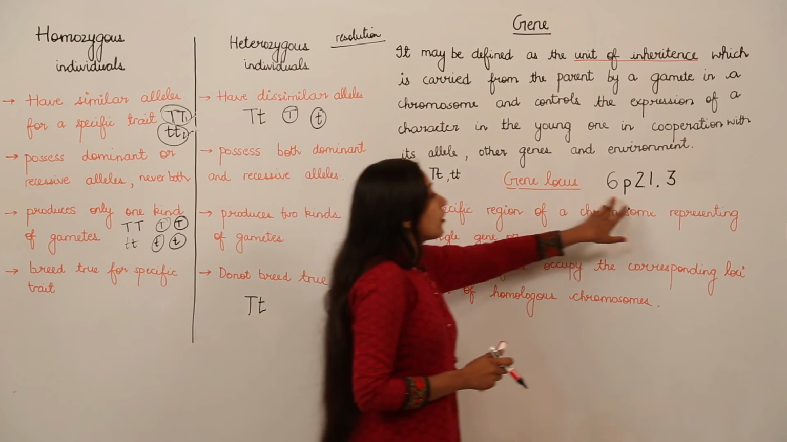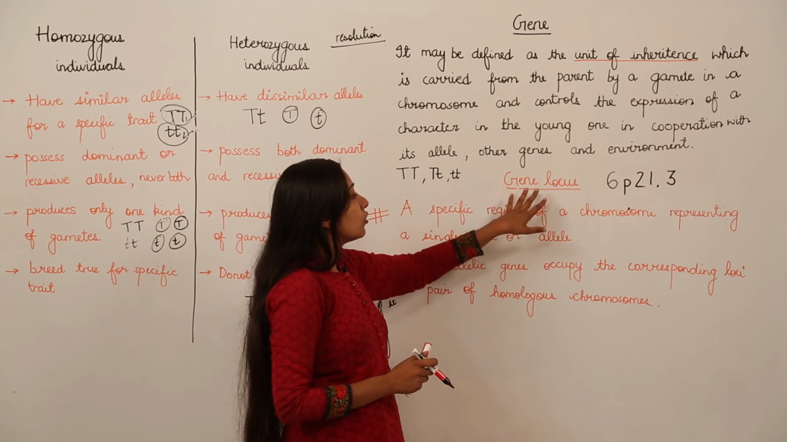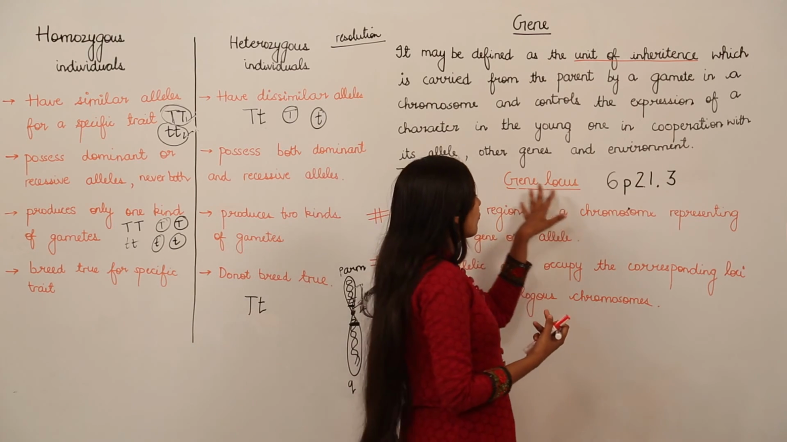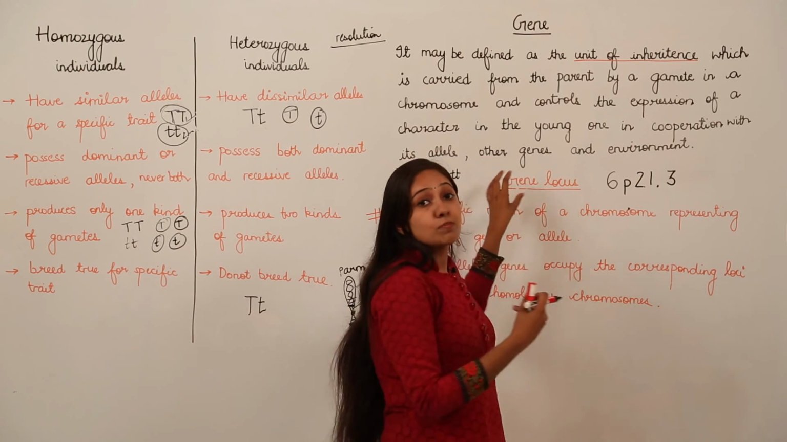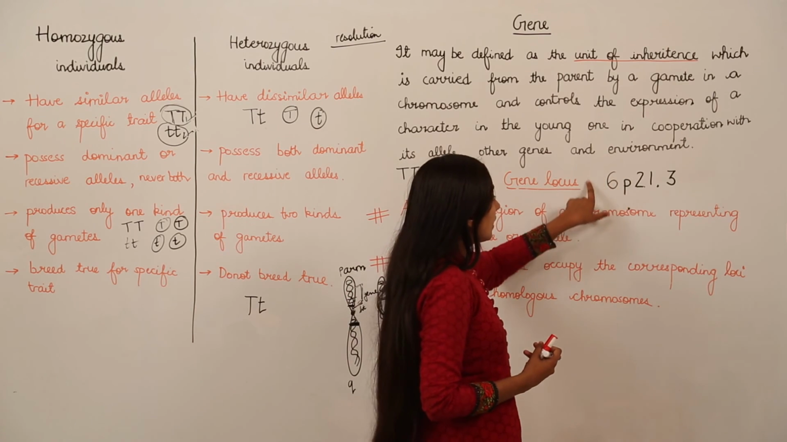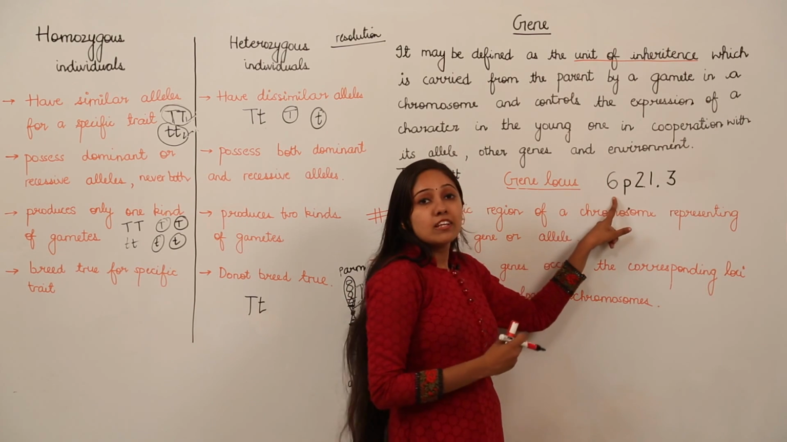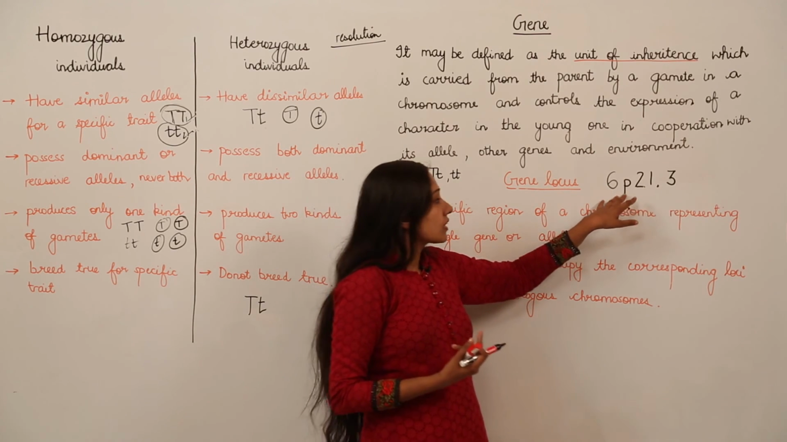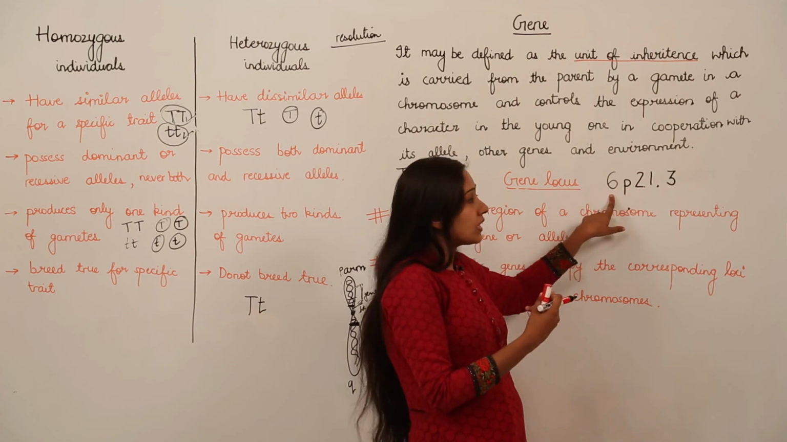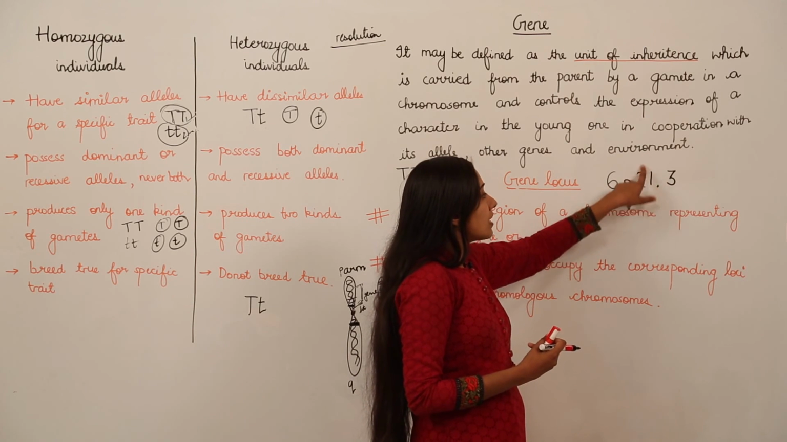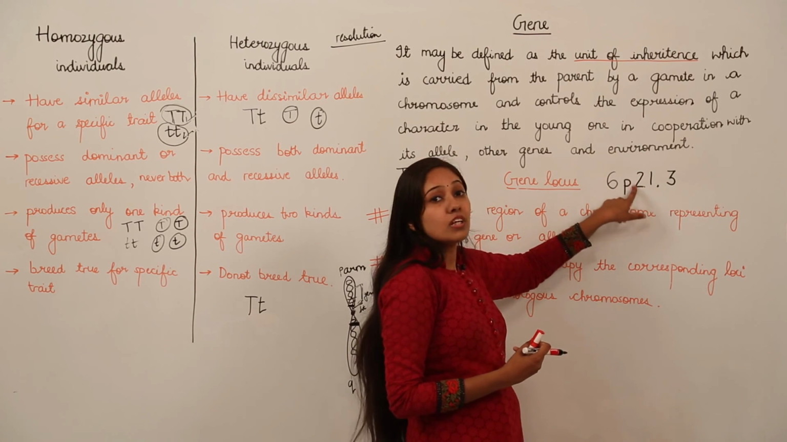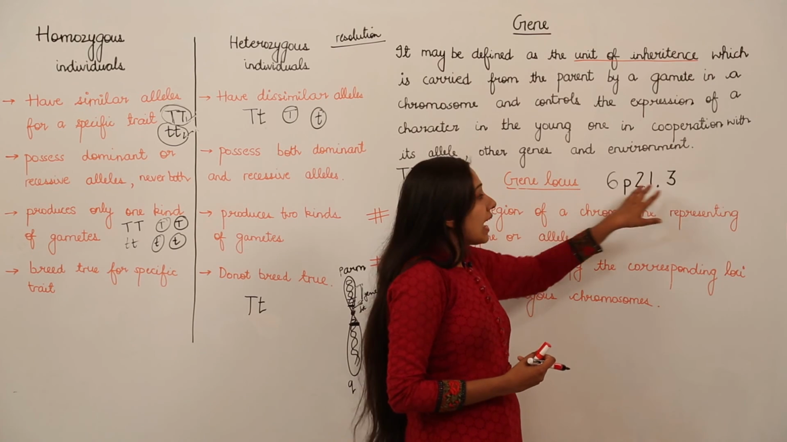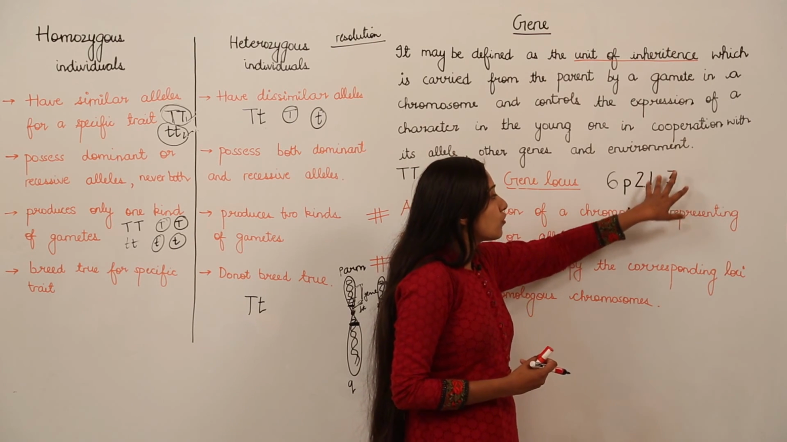Remember, this is for your additional knowledge: how can you demonstrate where a gene is present on a specific chromosome. The first numeral explains that we are talking about the 6th chromosome. Then P arm is the shorter arm. This numeral encodes the second region on the P arm, this encodes the first band in the second region of the P arm of the 6th chromosome, and this point 3 encodes the sub band.